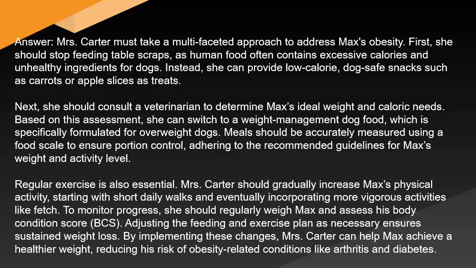Mrs. Carter should gradually increase Max's physical activity, starting with short daily walks and eventually incorporating more vigorous activities like fetch. To monitor progress, she should regularly weigh Max and assess his body condition score (BCS). Adjusting the feeding and exercise plan as necessary ensures sustained weight loss. By implementing these changes, Mrs. Carter can help Max achieve a healthy weight, reducing his risk of obesity-related conditions like arthritis and diabetes.